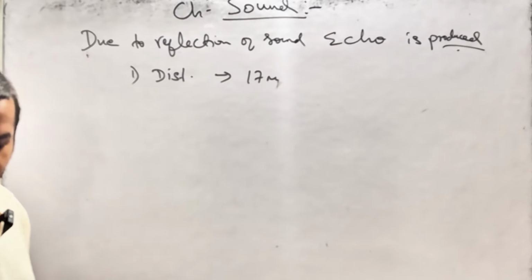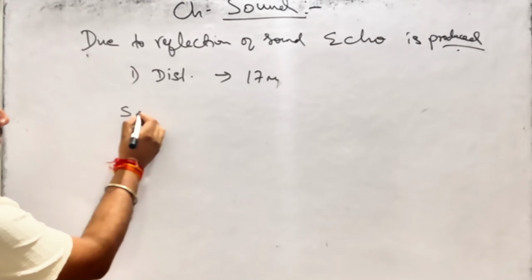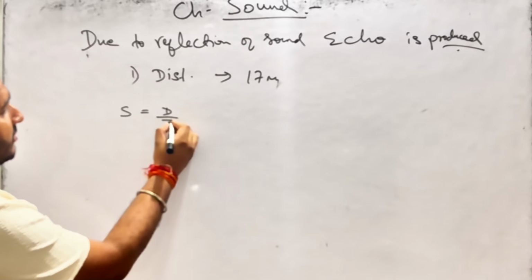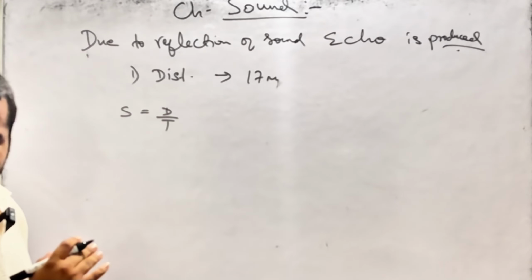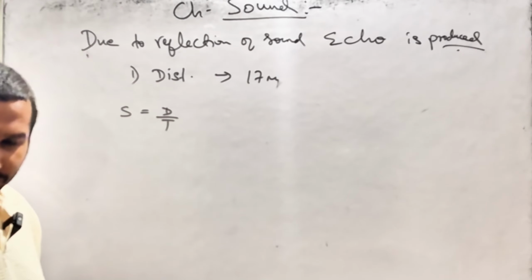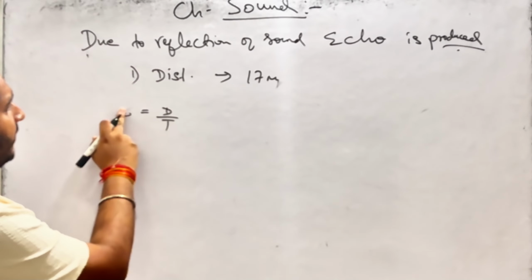Now this is calculated by one calculation. I'll show you how. Do you know this formula? Speed is equal to distance by time. We'll use exactly the same formula, but here my speed will be velocity.